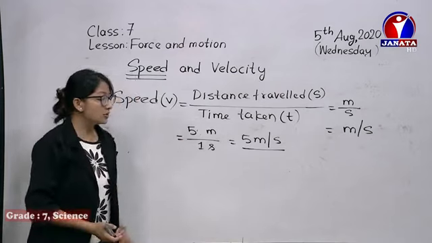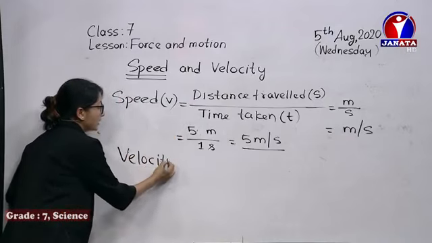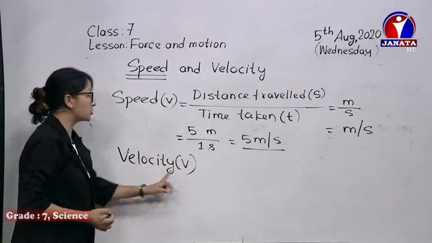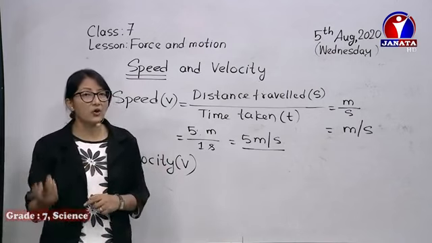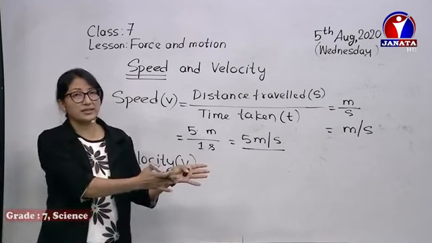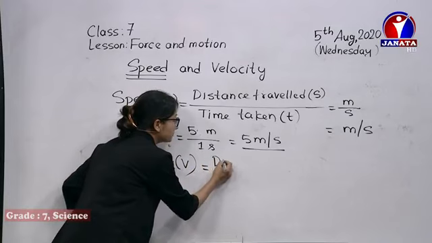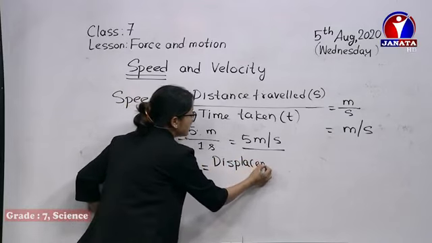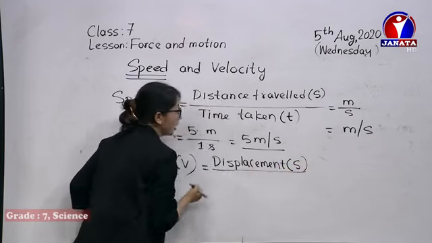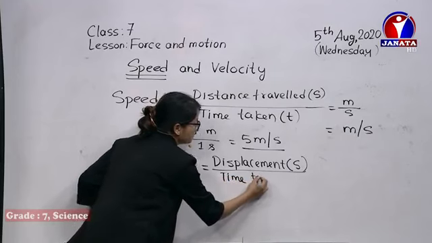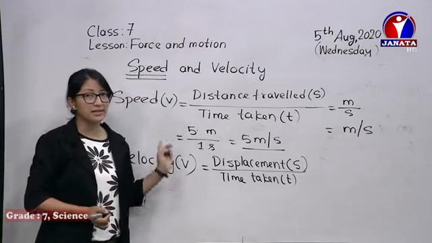Okay, and another we have is velocity. Next we have velocity. Velocity is also denoted by the letter V. Velocity is displacement. How much distance is covered in a fixed direction? Displacement per unit time. So velocity means displacement, or distance traveled in a fixed direction, over time taken, t.